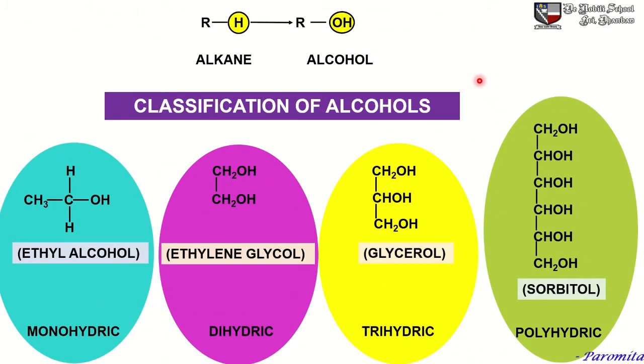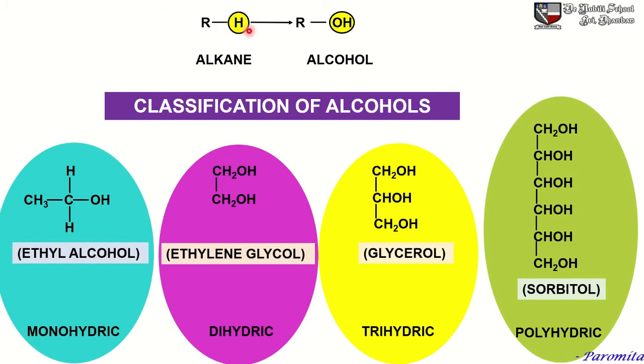What are alcohols? Alcohols are organic compounds whose molecules have one or more hydroxyl groups attached to a carbon atom. They are represented by the general formula ROH. See, here we have an alkane RH.